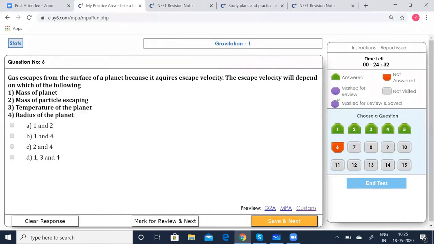Gas escapes from the surface of a planet because it acquires escape velocity. For escape velocity, we had two formulae. Quickly decide what is being asked, what you have to apply. The escape velocity will depend on the mass of the planet, mass of the particle escaping, temperature of the planet, radius of the planet.